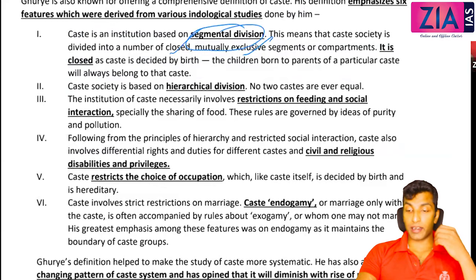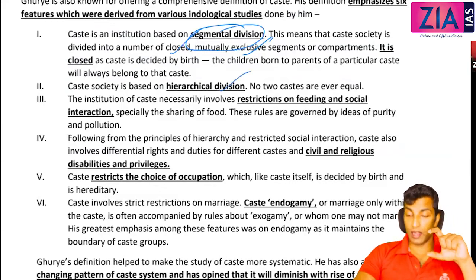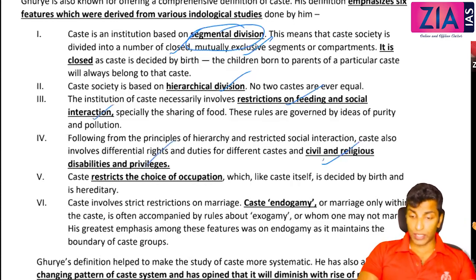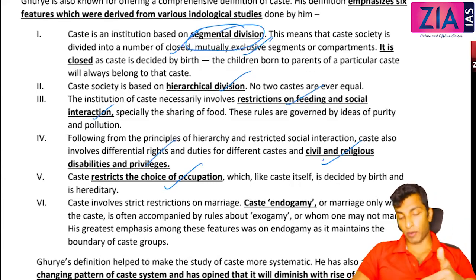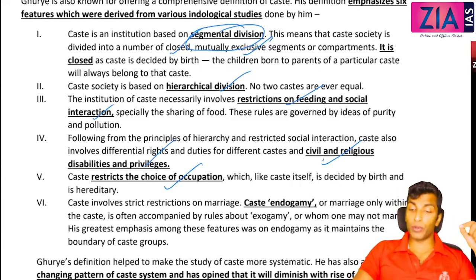Similarly, hierarchical division. There is a hierarchy which is based on ritual. It is a ritual hierarchy. It is based on purity and pollution. Restriction on feeding and social intercourse we have discussed in general. Civil and religious disabilities, that also we have discussed. Restricted choice of occupation. For example, caste decides the occupation that you are supposed to perform by birth. You're born as a Shudra, you have to go for service provider. You're born as a Brahmin, you will be doing the intellectual work, ritual work, etc.